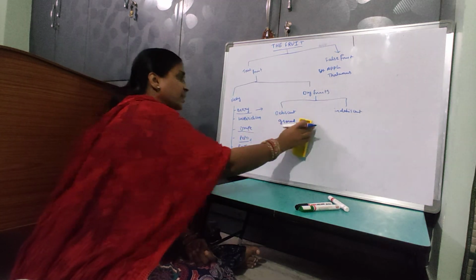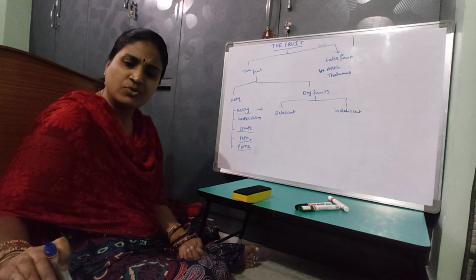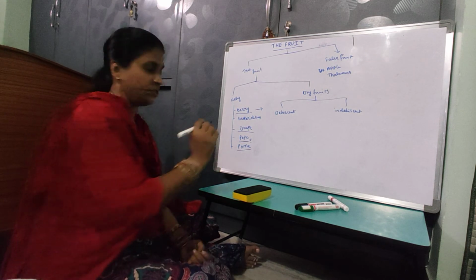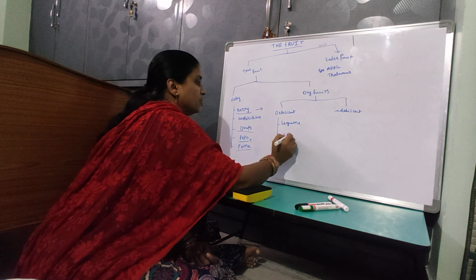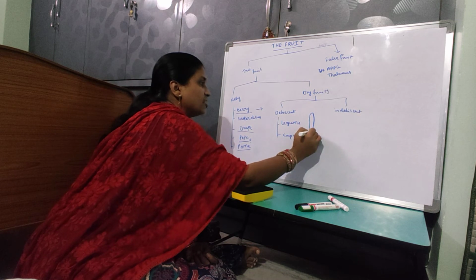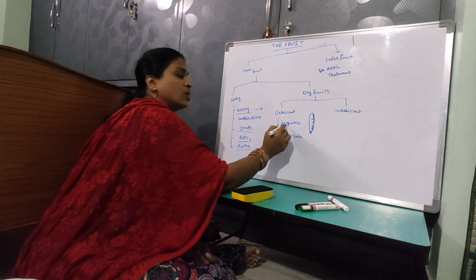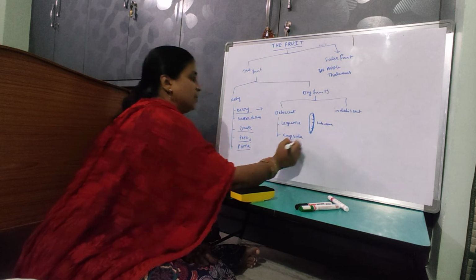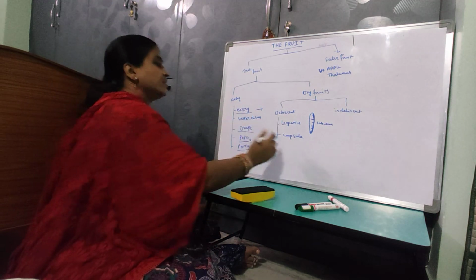Here again the dehiscent fruits are divided into legume and capsule. Here the fruit breaks open on the margin and releases the seeds. Such a type of fruit is called a legume, which is the characteristic feature of Fabaceae, like bean or pea. On the margin, the dehiscence occurs, breaks open and releases the seeds.